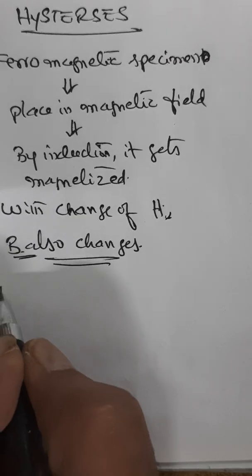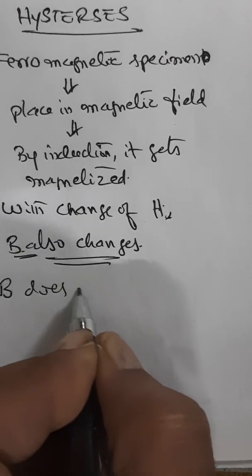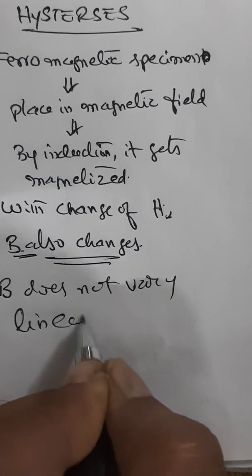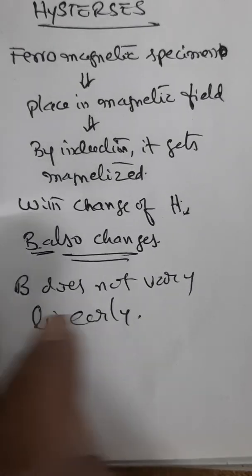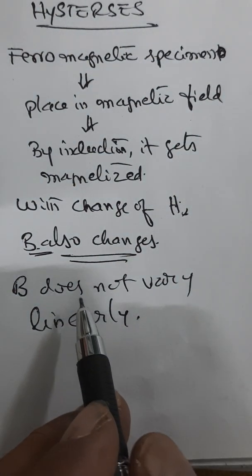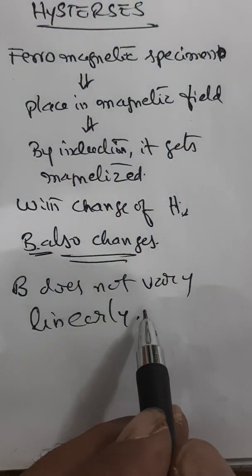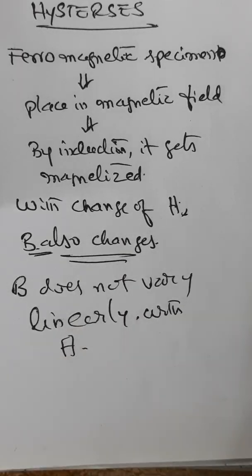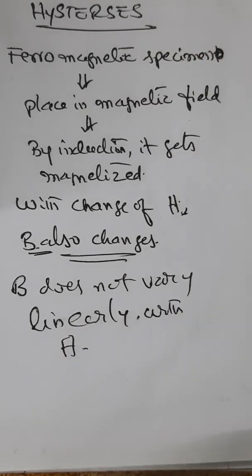So there is a curve that is coming. That is what is known as hysteresis loop. So B does not vary linearly with H. Let us understand this process in the form of a diagram.